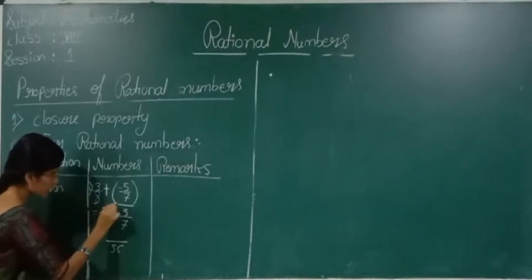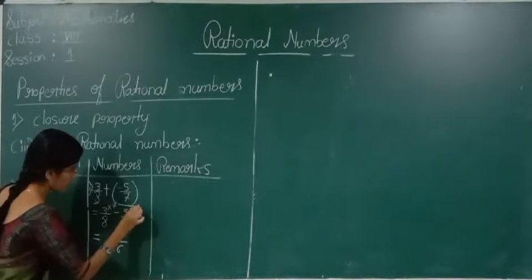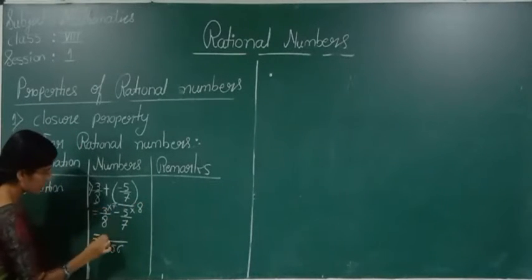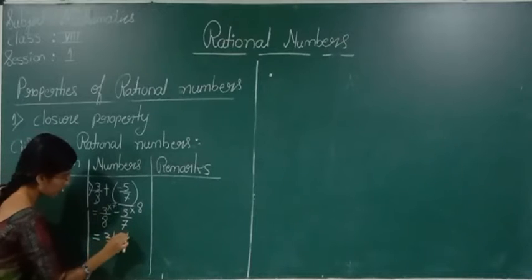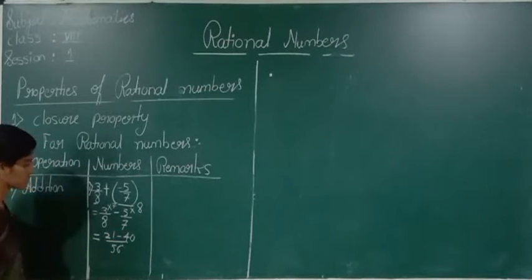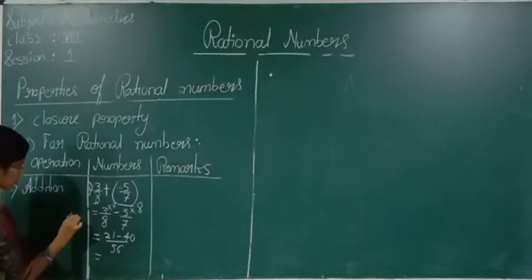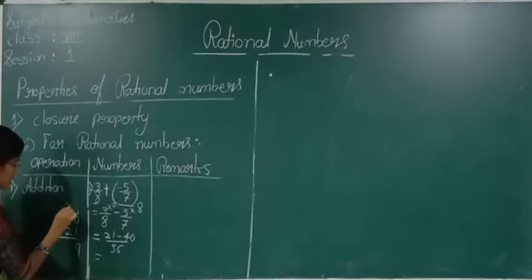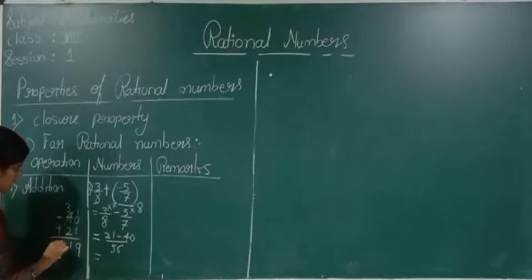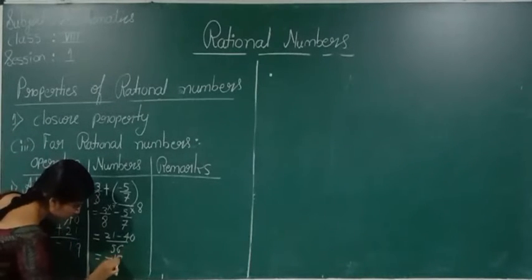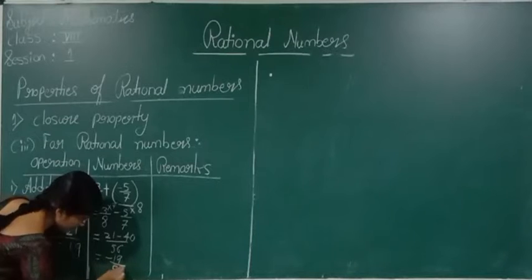8 7s are 56, 8 5s are 40, 7 3s are 21. What is 21 minus 40? 40 minus 21, right? 10 minus 1 is 9, 3 minus 2 is 1. It is minus 19. Minus 19 by 56.